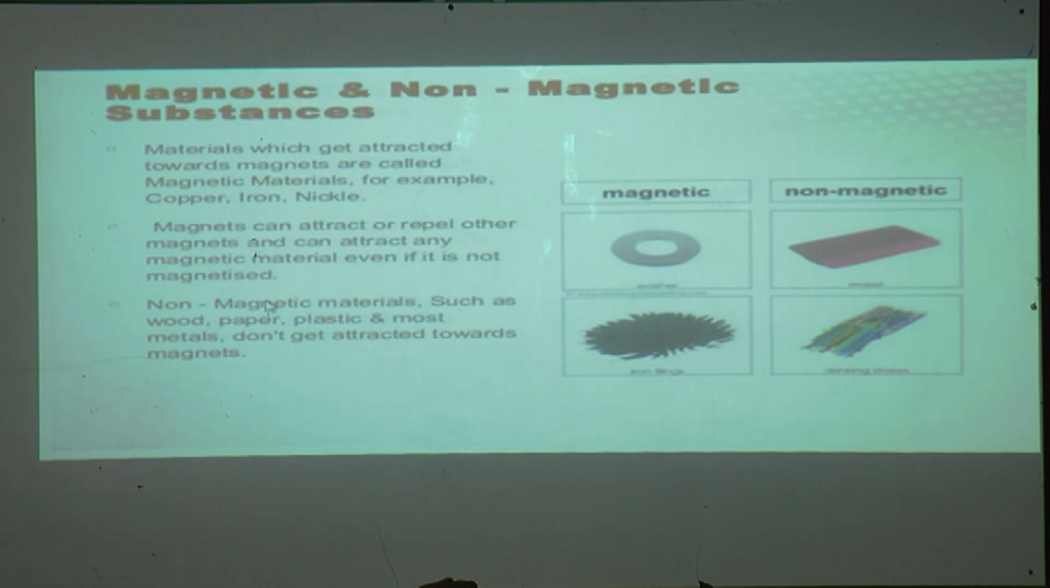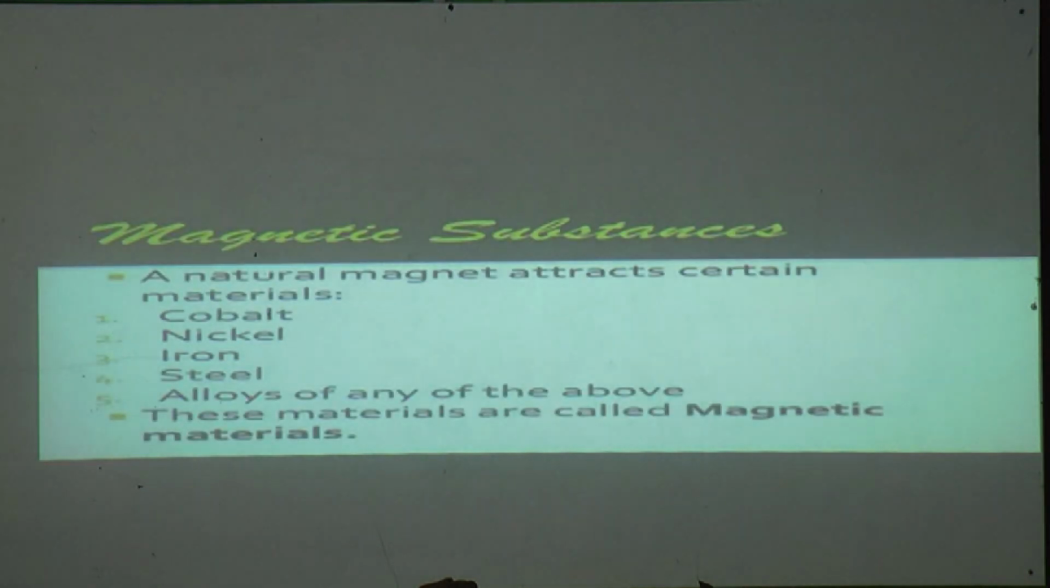So these are non-magnetic substances. Now next, magnetic substances are given. The natural magnet attracts certain materials. Which substances are attracted by natural magnets? It is cobalt, nickel, iron, steel, and alloys of any of the above. These materials are called magnetic materials.